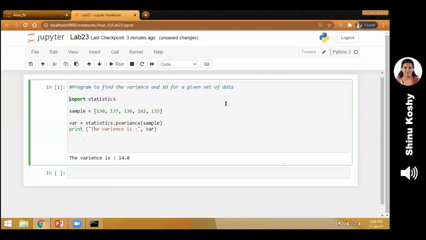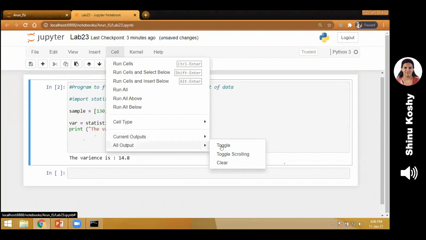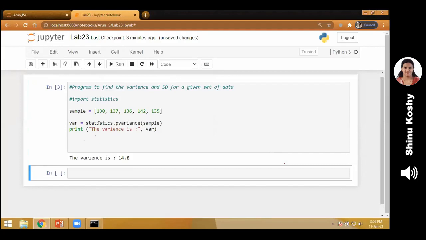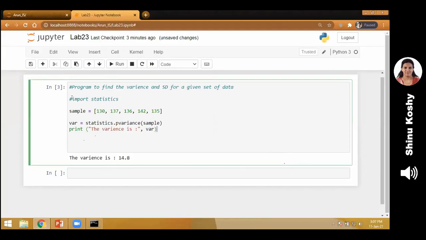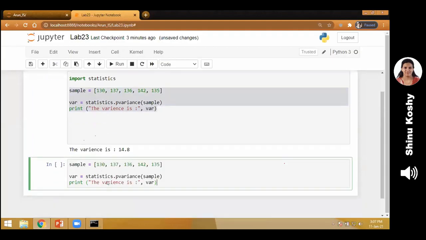Now we remove the import statistics. I'm going to comment it. So what is the meaning of comment? It does not execute, as if it is not there. Now I run the program once more. Okay, the library has already been included. So since you have already included it, the output is coming. In case you don't import it the first time, it will give you an error that the statistics library is not found. That time, remember to import the statistics library.